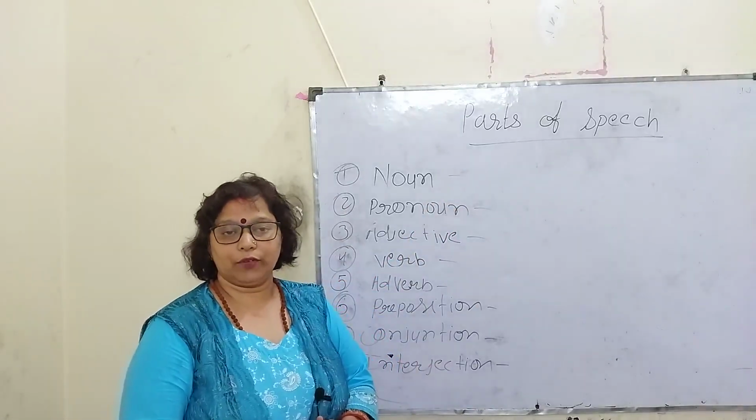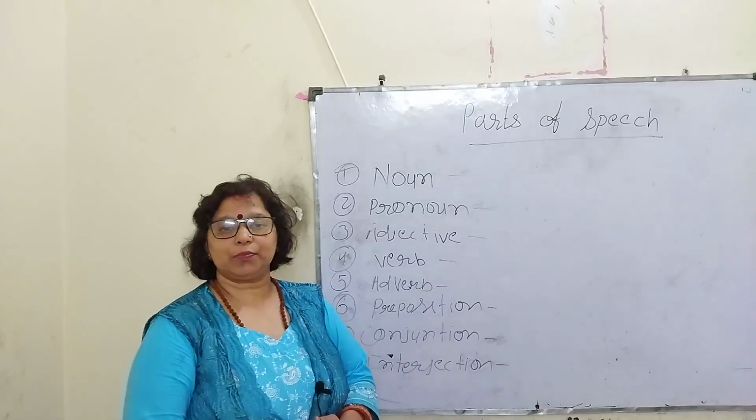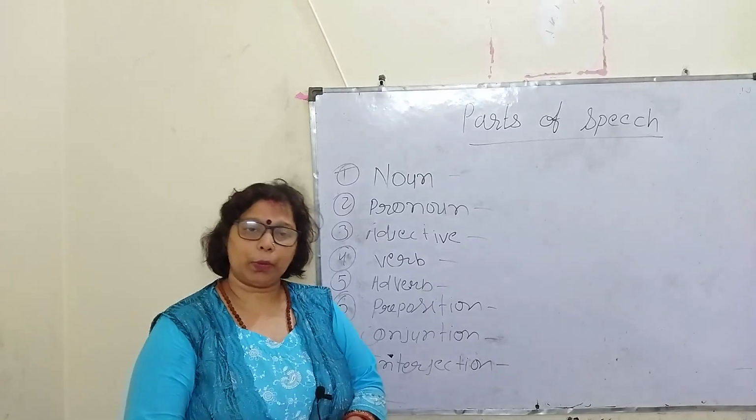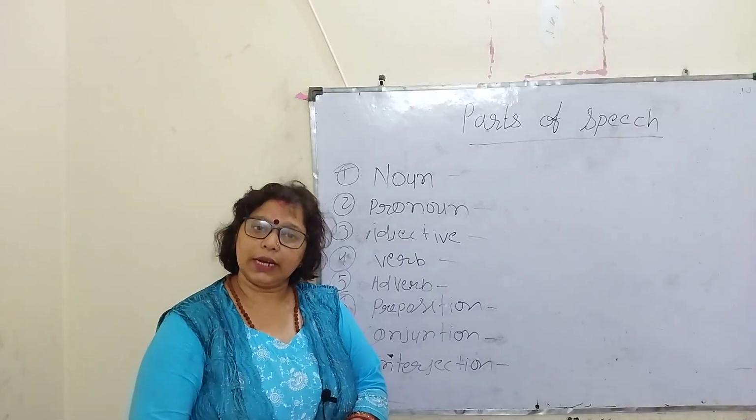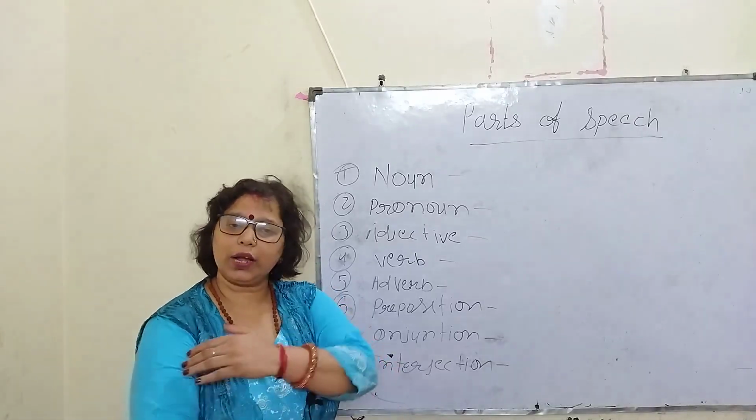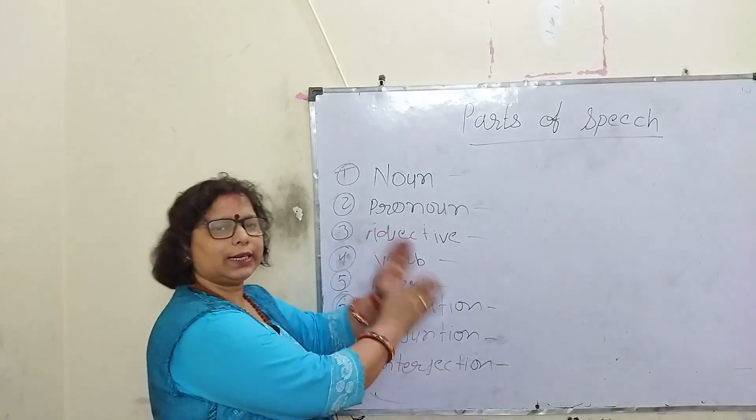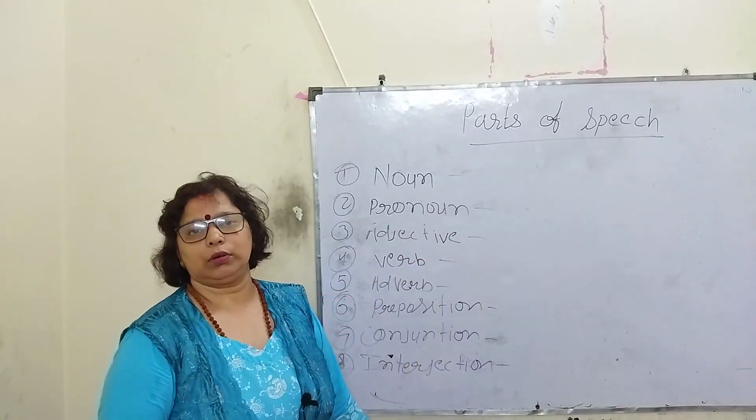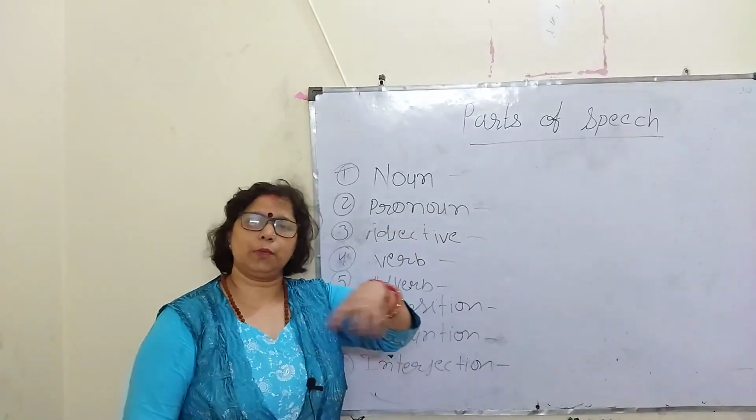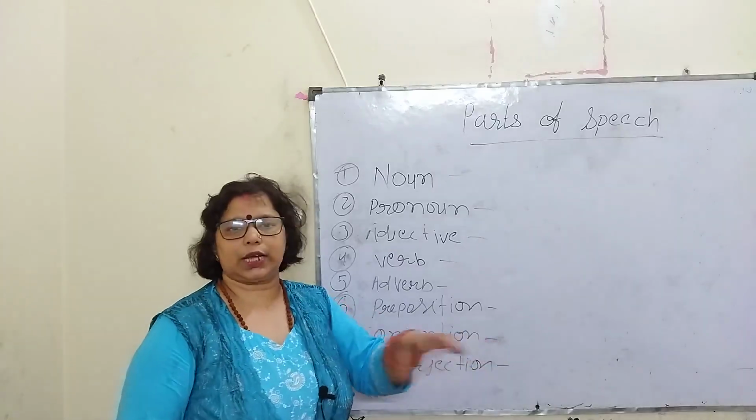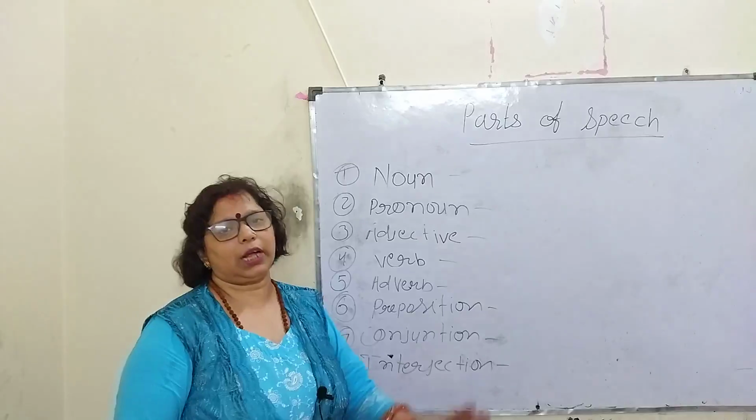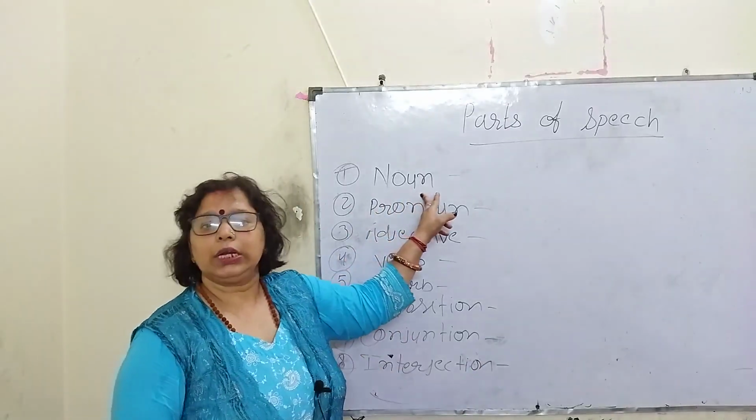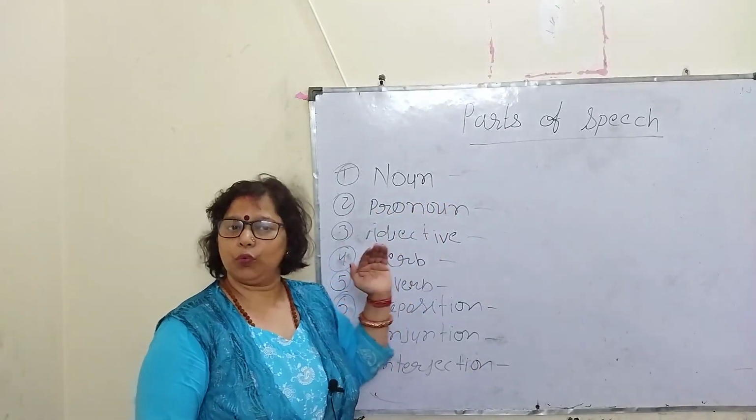Already you know very well: a noun is the name of a person, place or thing. But I am going to tell you one thing, that it is name. Only name. Whatever comes in front of you, that is a name. Name is the noun. It can be a table, a person, a place, whatever name comes, that is a noun. A noun is known as a naming word.